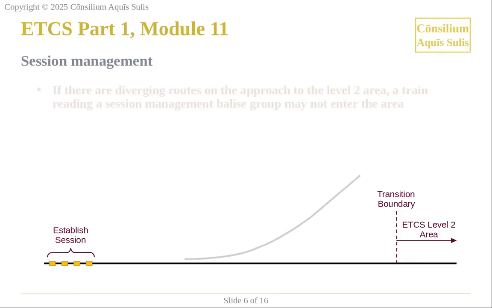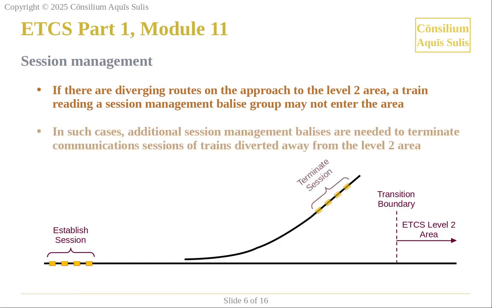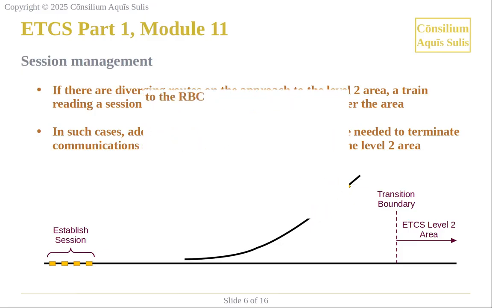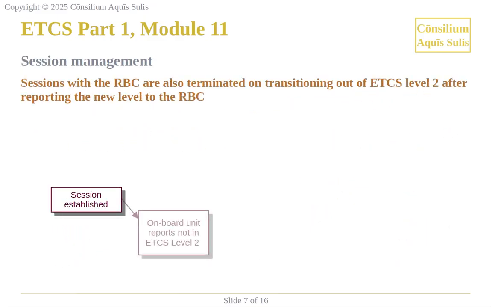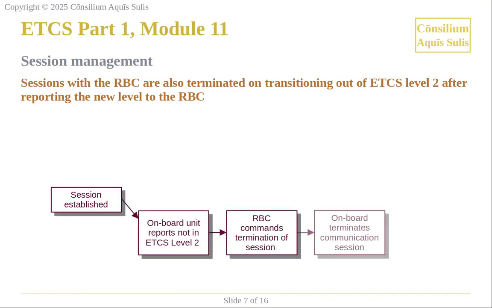If there are diverging routes on the approach to the Level 2 area, a train reading a session management Balise group may not enter the area. In such cases, additional session management Balises are needed to terminate communication sessions of trains diverted away from the Level 2 area. Sessions with the RBC are also terminated on transitioning out of ETCS Level 2 after reporting the new level to the RBC.